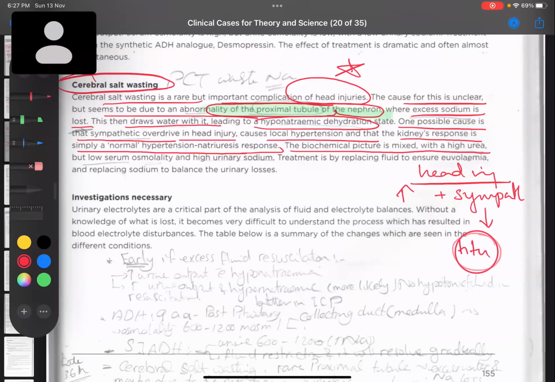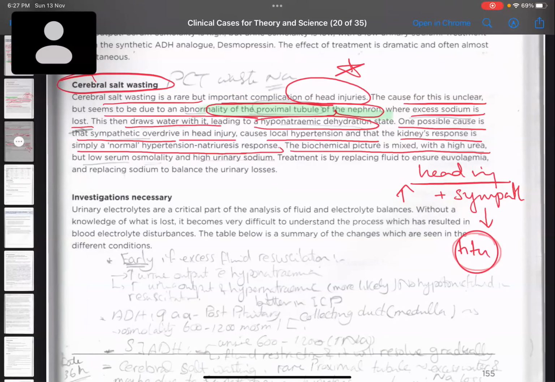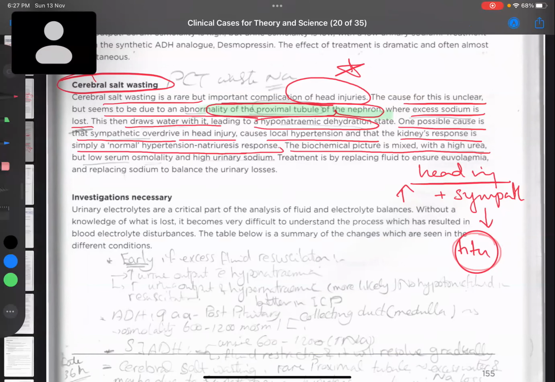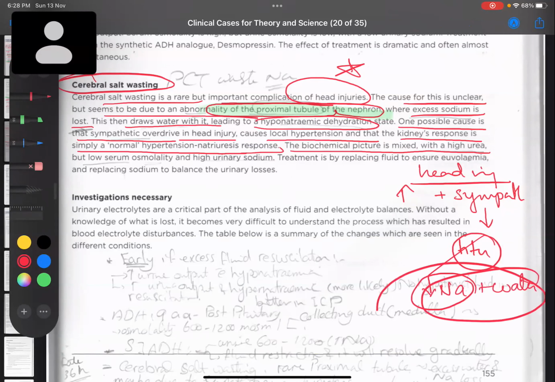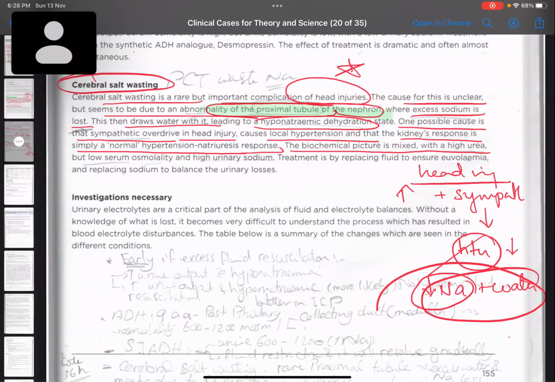And when the blood pressure is high, the normal physiological response is that the kidney will try to excrete sodium as well as water. When sodium and water are lost, the blood pressure comes back to normal. So basically a diuretic effect. Okay. So this is our case of cerebral salt wasting.